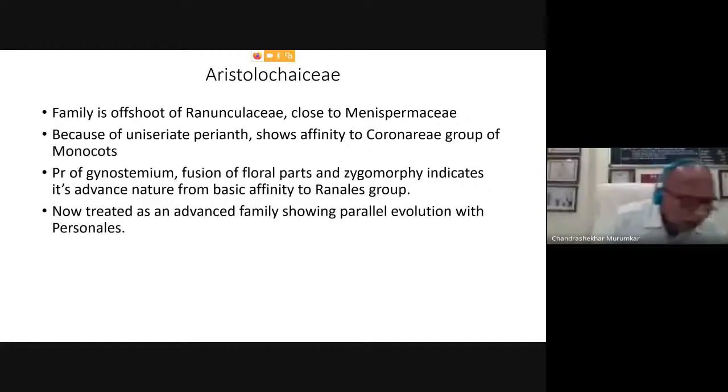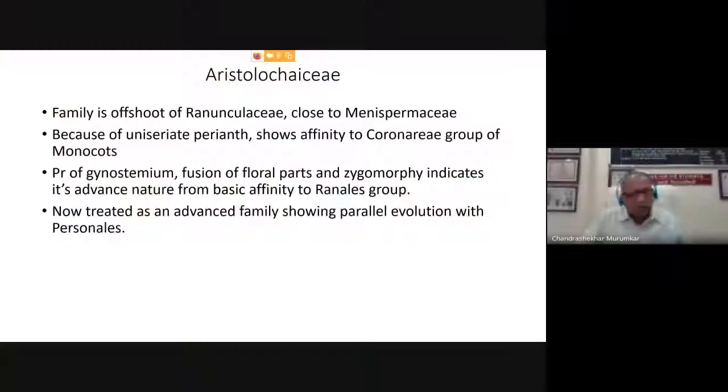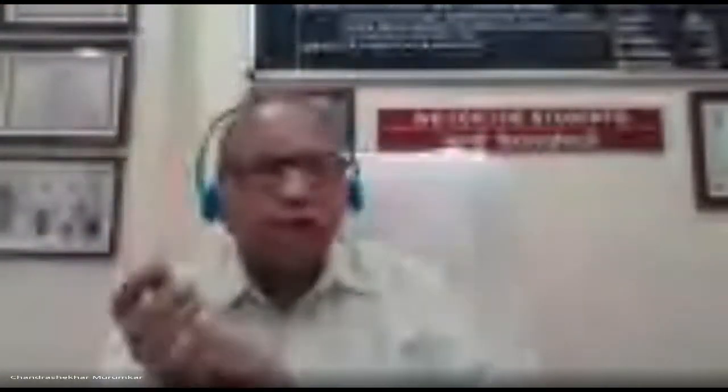Ranales group. After Aristolochiaceae, we have studied the Nymphaeaceae family. After these two Ranales group members, we started our discussion with the Apetalae or Amentiferae group. And initially, we started our discussion with the Casuarinaceae, the first family we studied here. It was followed by the family Moraceae. And after family Moraceae, we have studied the family Urticaceae.